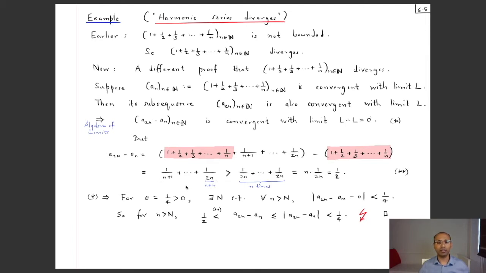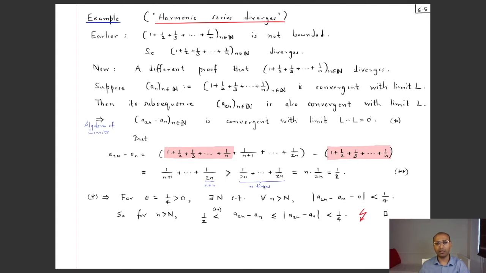Okay, so how many terms are there? How many summands are there? Well, this 2n can be written as n plus n. So this denominator is going from n plus 1 all the way up till n plus n. So what's the change? Well, 1 is increasing all the way up till n. Yeah. So there are n terms over here. And of course, each of them is at least as big as 1/(2n), which is the smallest of these. So the sum of all these is certainly bigger than the sum which is obtained by replacing each of them by 1/(2n). Okay, so I replace each of them by 1/(2n), and hence I get this inequality.